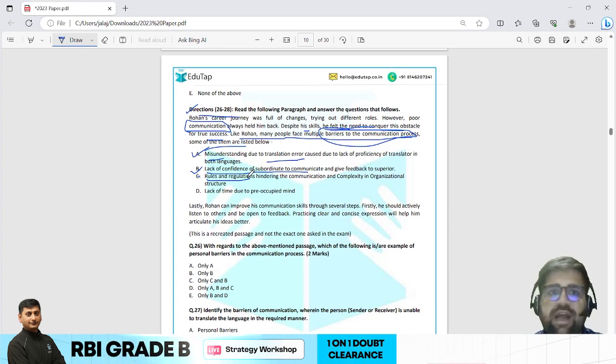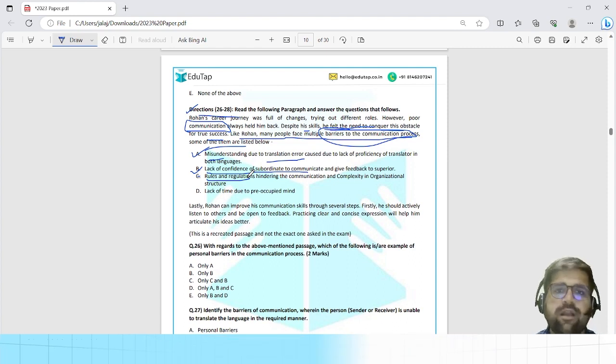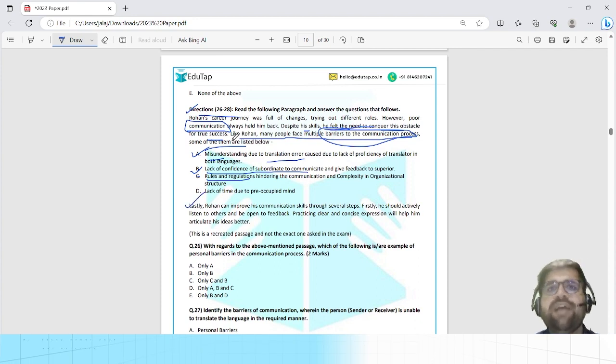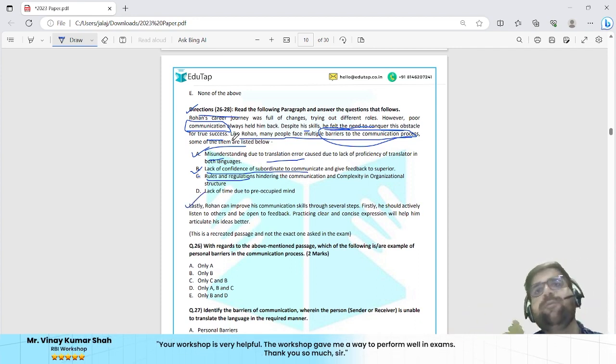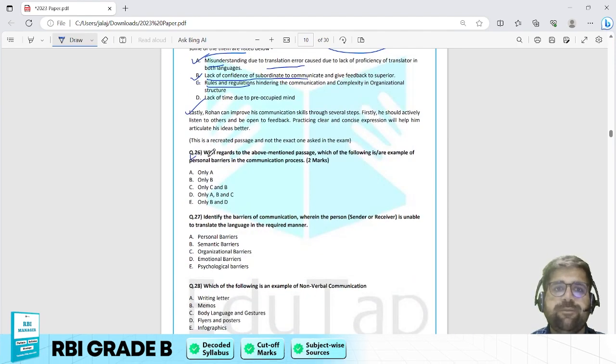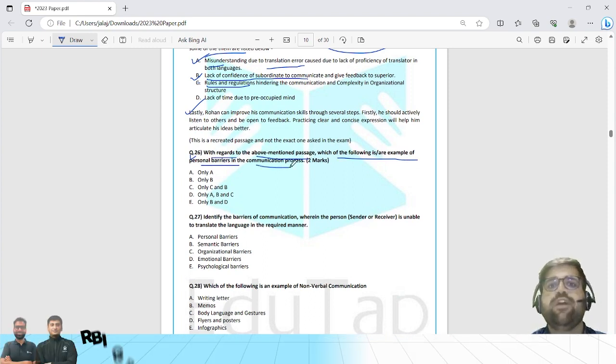Now lastly, Rohan can improve communication skills through several steps. Firstly, he should be actively listening to others, opening feedback and practicing clear and concise expressions. So the overall passage theme is very much clear in my mind. Communication, what is the subtopic? Barriers of communication. Now let's try to address question number 26. With regards to the above mentioned passage, which of the following is an example of personal barrier of communication?